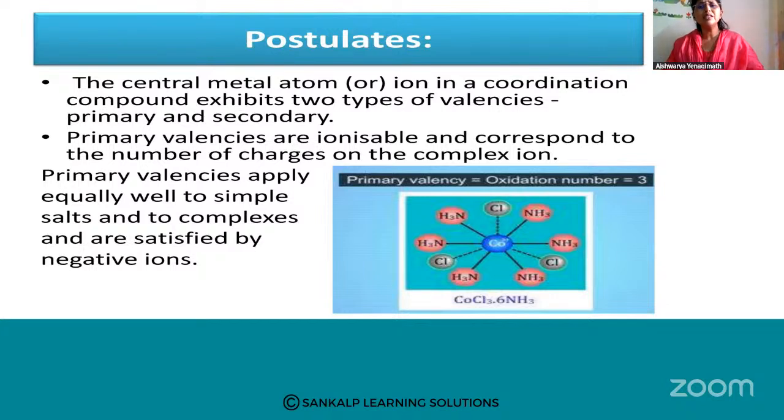What is this primary valency? Primary valencies are ionizable and correspond to the number of charges on the complex ion. The charge on the complex ion is the primary valency, which we can also call the oxidation state. When I speak about Werner's theory, about primary valency and secondary valency, in primary valency he said it is the non-directional valency.